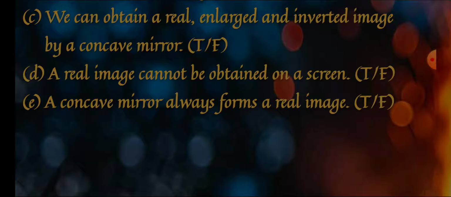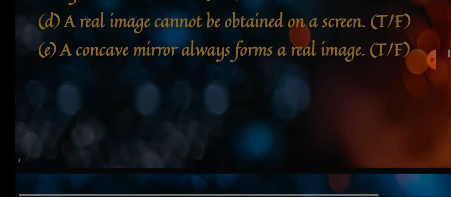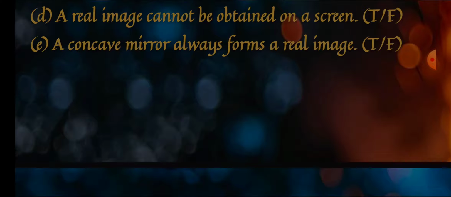So enlarged is correct. Second, it will give you a real image, definitely, because it can be captured on the screen. Third, as it is a real image, the characteristic of a real image is that it is inverted. So all three conditions are fulfilled by the concave mirror, so the answer will be true. Next is, a real image cannot be obtained on a screen.